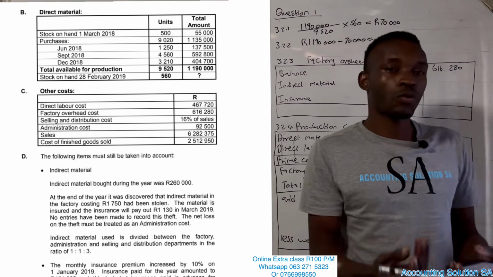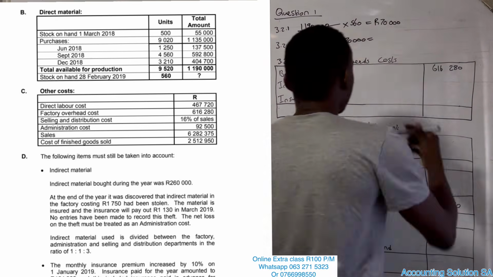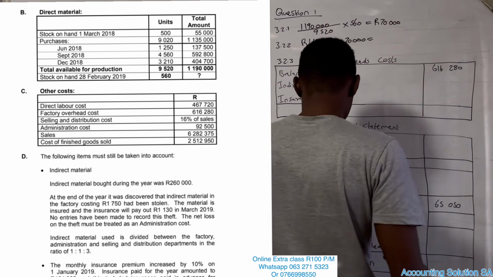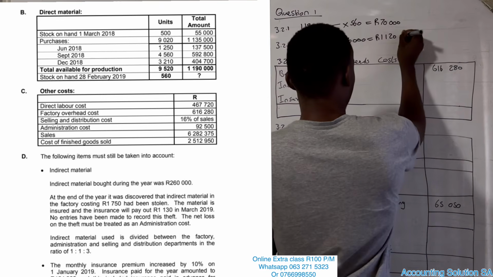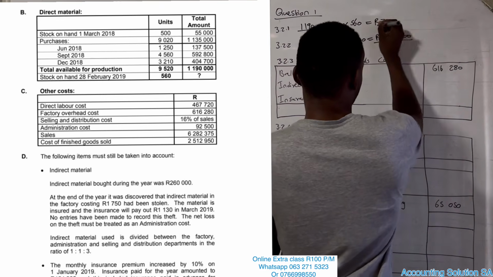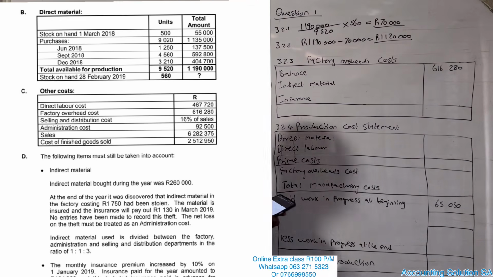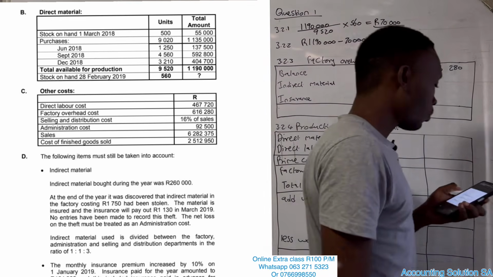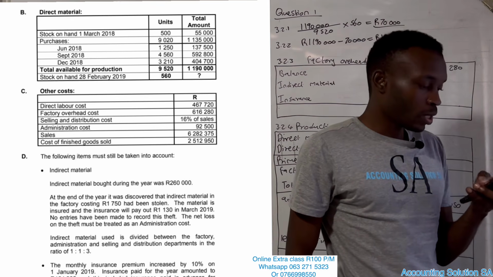Closing simply means that it's on hand. It's not yet used. It's going to be used the next year. That's why we're subtracting so that we can get what was used. Okay, then we get 1,120,000. Simple as that. That's the answer for 3.2.1 and 3.2.2. Okay, now let's move to the next one.